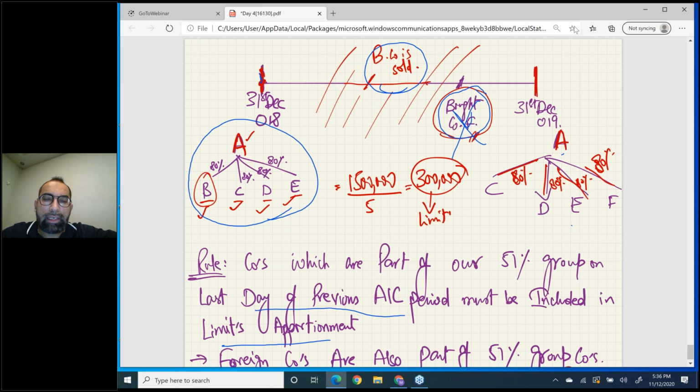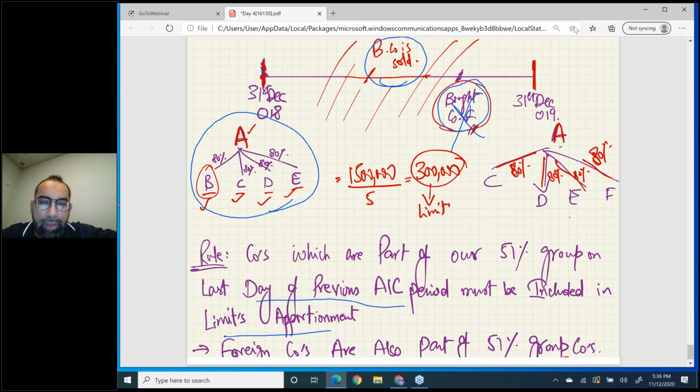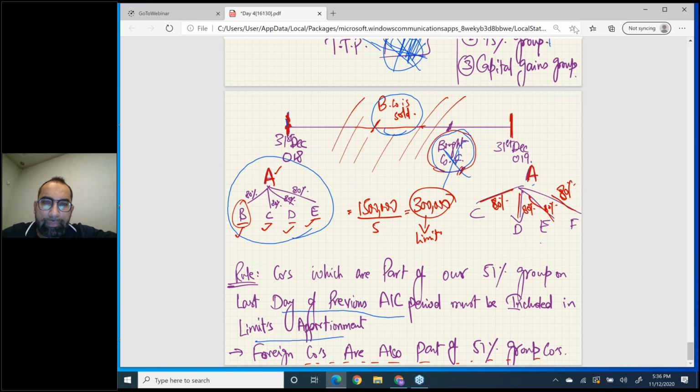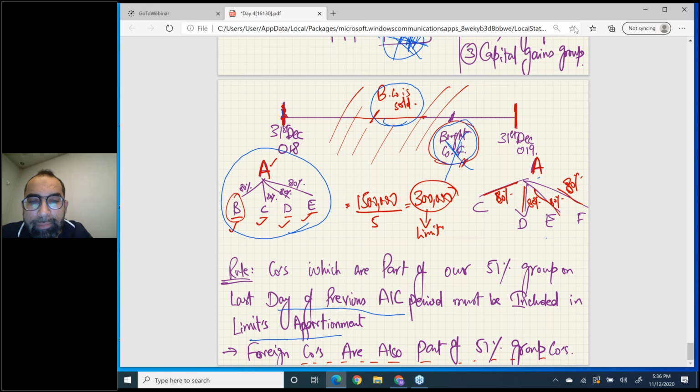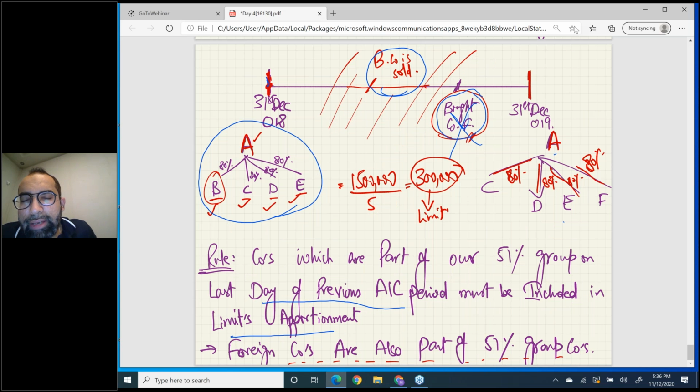Now the question is, sir, what if we have a foreign company, with a holding of 60% or 70% in a foreign company? Yes, foreign companies are also included in limit apportionment. Foreign entities are also included in limit apportionment, if you have holding greater than 50%. So this was a quick recap of the corporation tax topic.